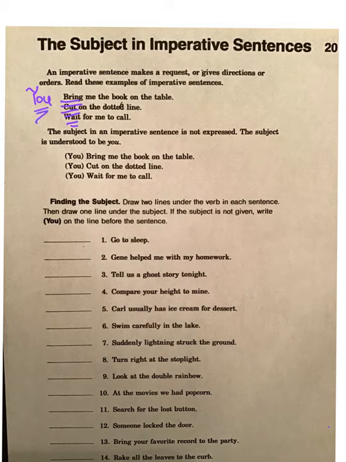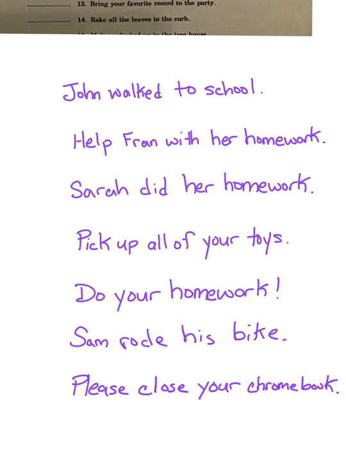Okay, so in an imperative sentence, if you remember, it's giving a request or a command. So we need to find, first of all, the verb, and then say, who is it telling to do that? Here I have written several sentences. Let's see if we can find the verb and the subject. John walked to school. The verb, of course, would be walked. So then we would ask ourselves, who walked to school? That would be John. John would be the subject, and walked would be the verb.